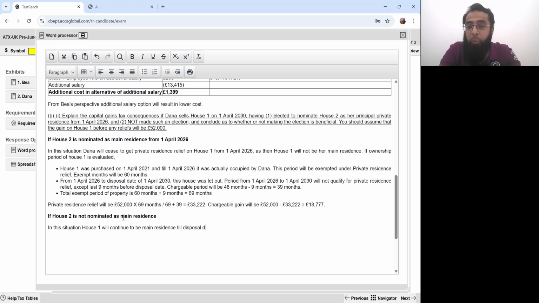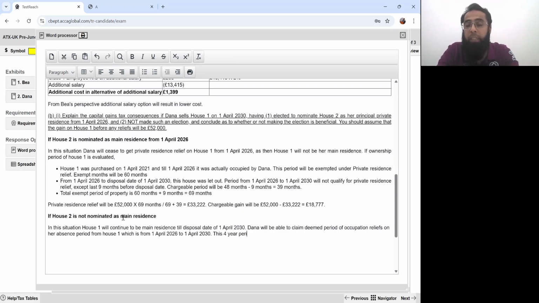till disposal date of 1st April 2030. Dana will be able to claim deemed period of occupation reliefs on her absence period from house 1, which is from 1st April 2026 to 1st April 2030.